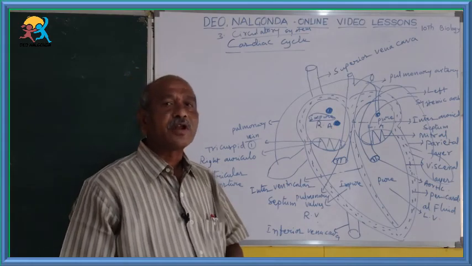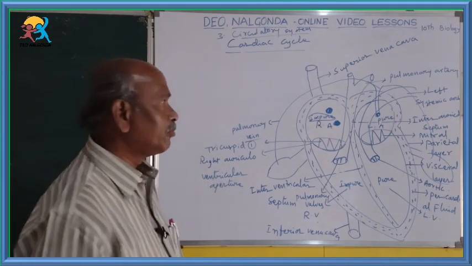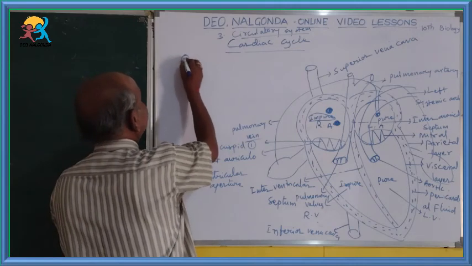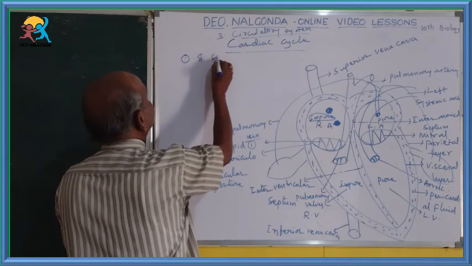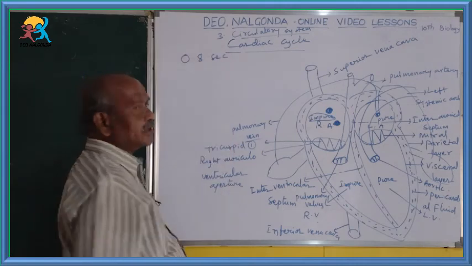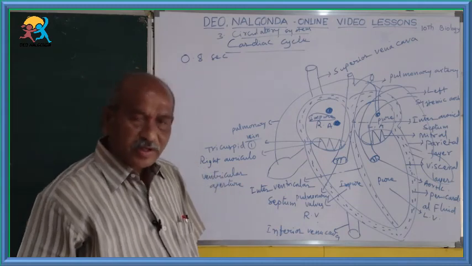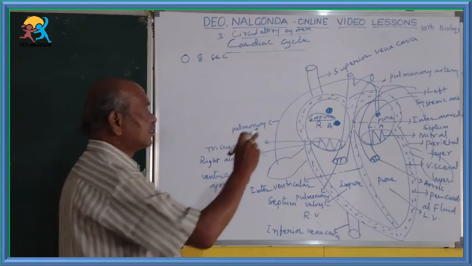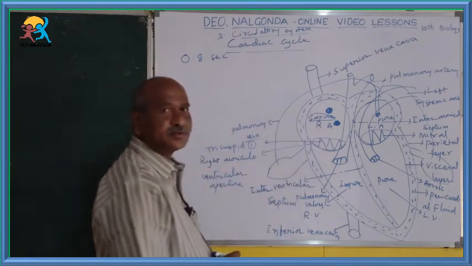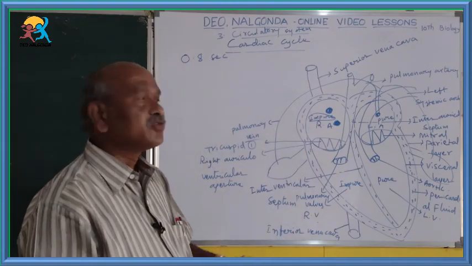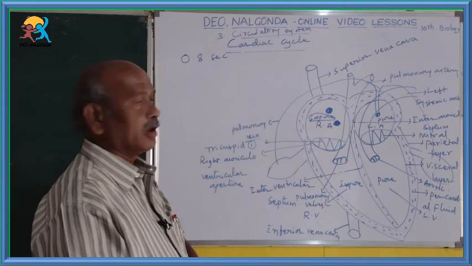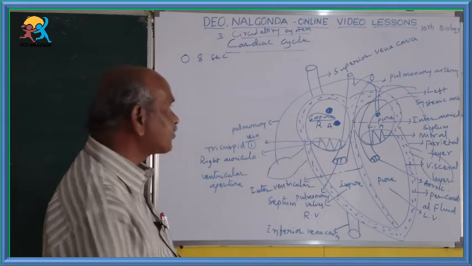So the completion of the cardiac cycle requires 0.8 seconds. For the 0.8 seconds, first is the expansion of auricles, contraction of auricles.